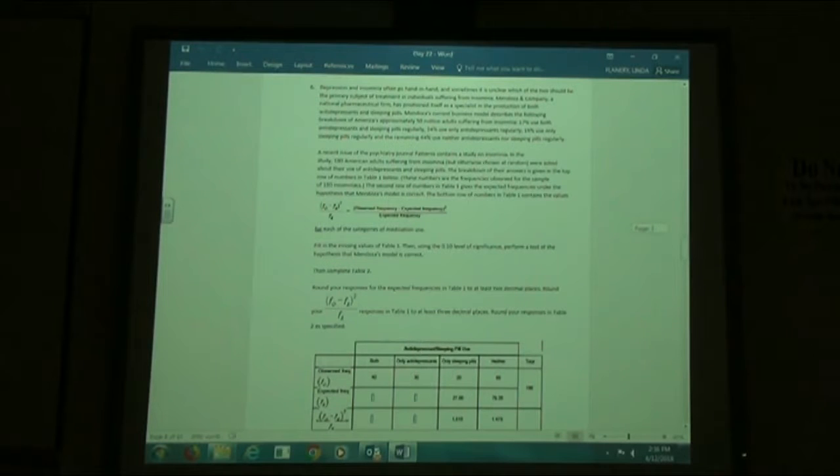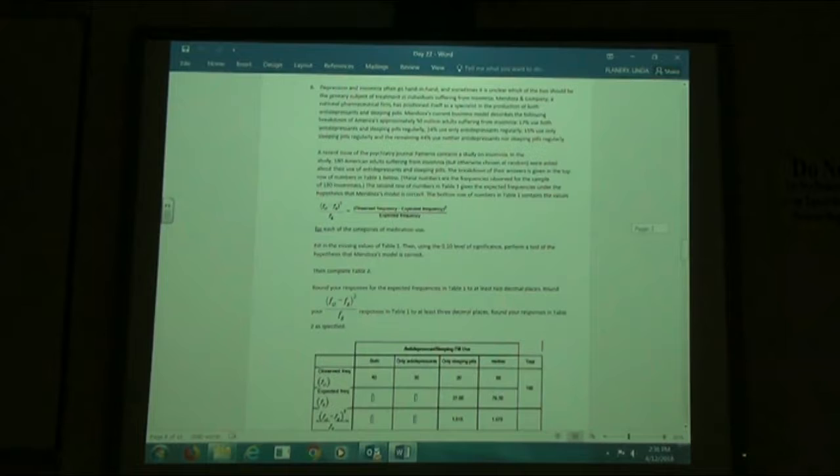Mendoza's current business model describes the following breakdown of Americans: approximately 50 million adults suffering from insomnia. 17% use both antidepressants and sleeping pills regularly. 24% use only antidepressants, and 15% use only sleeping pills.